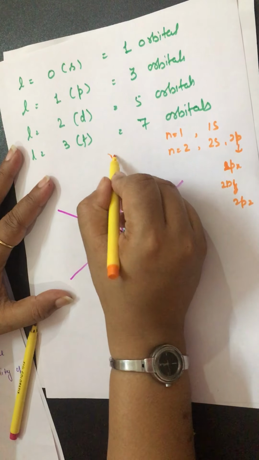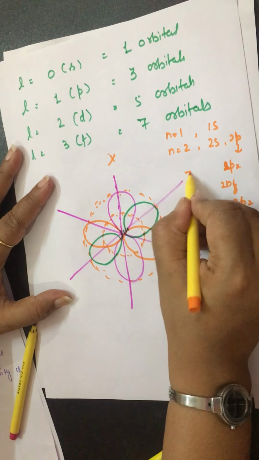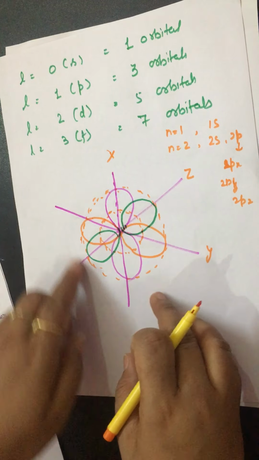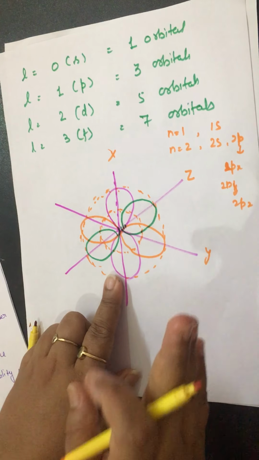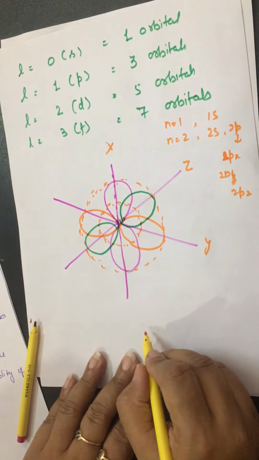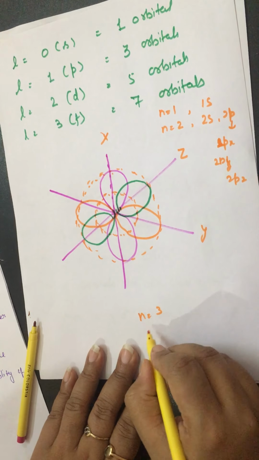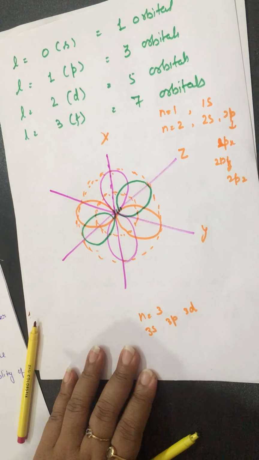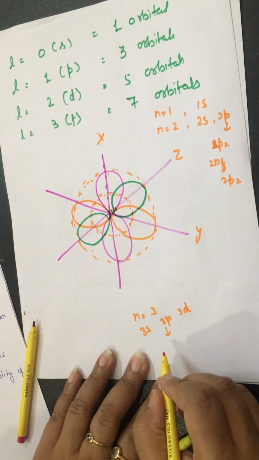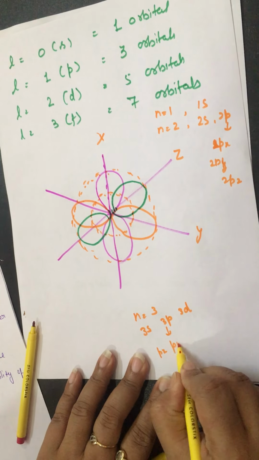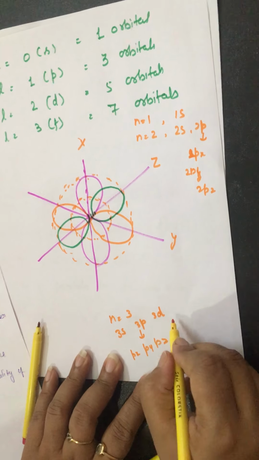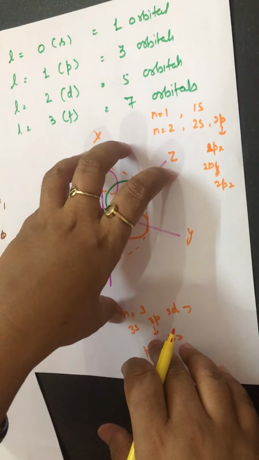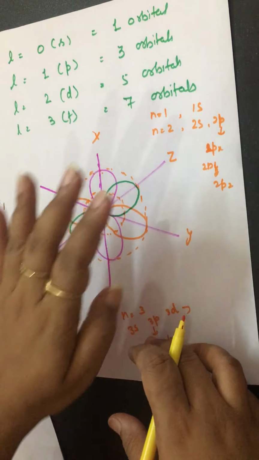X, y and z, right? It is too complicated. I draw only 2 shells, the first and second shell. The third shell has 3s, 3p and 3d subshells, and the p subshell has px, py and pz orbitals, and the d subshell has 5 orbitals, and it becomes too complicated to draw on 2D paper.